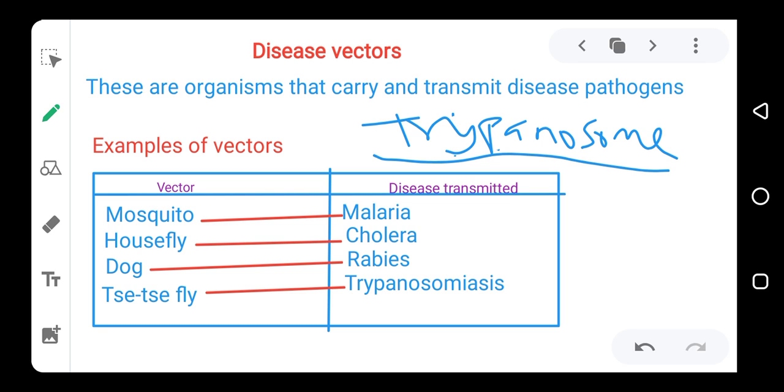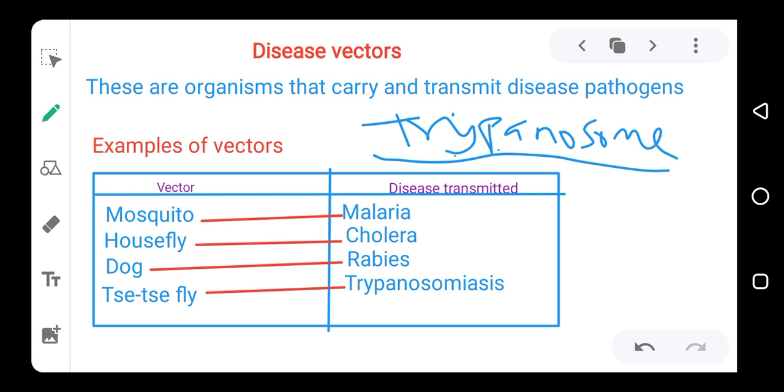So these are vectors. Vectors, I said, are organisms that carry pathogens. Now, the major difference between pathogens and vectors is that vectors are not microorganisms, but pathogens are actually microorganisms.